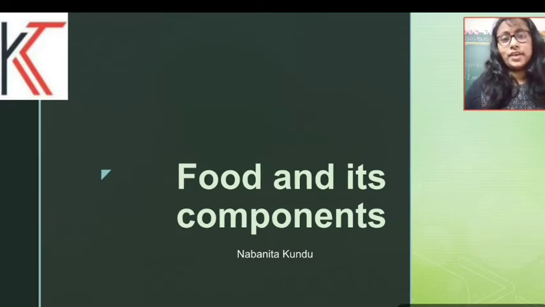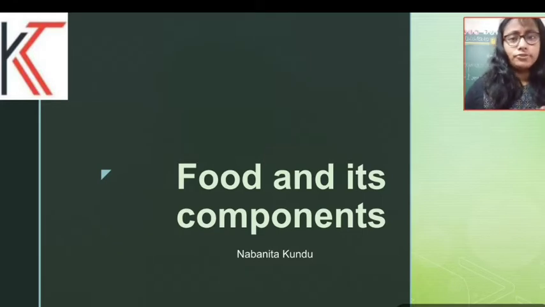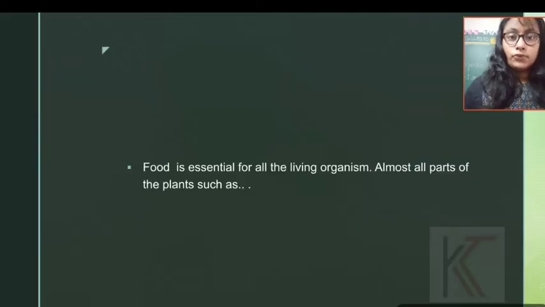Okay, so we are human beings, and not only we, all the living animals depend on food as well as the plant kingdom. So what are the different types of food and what are the different food components, today we will learn. In case of food, what do you mean by food? Food is essential for all living organisms, right?